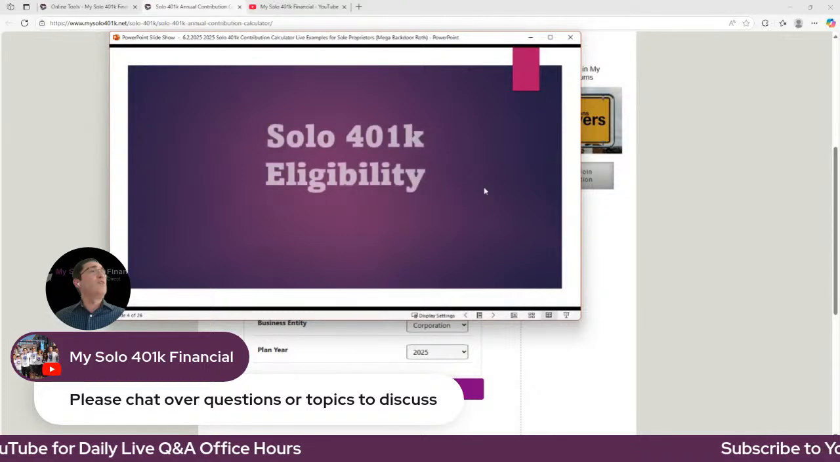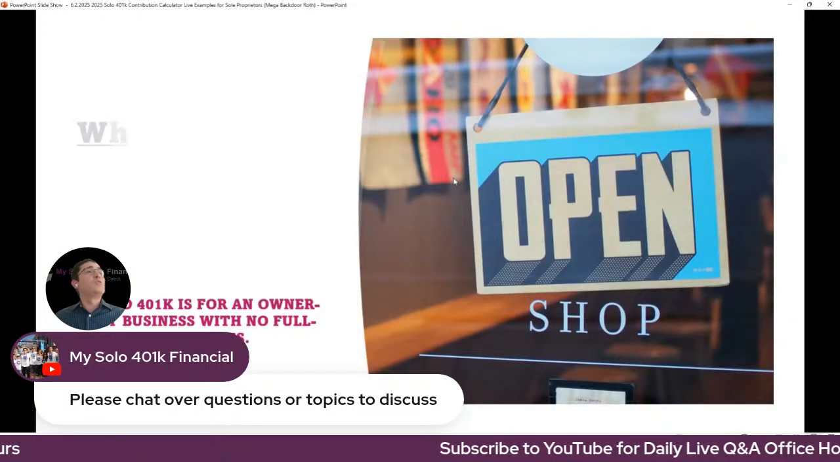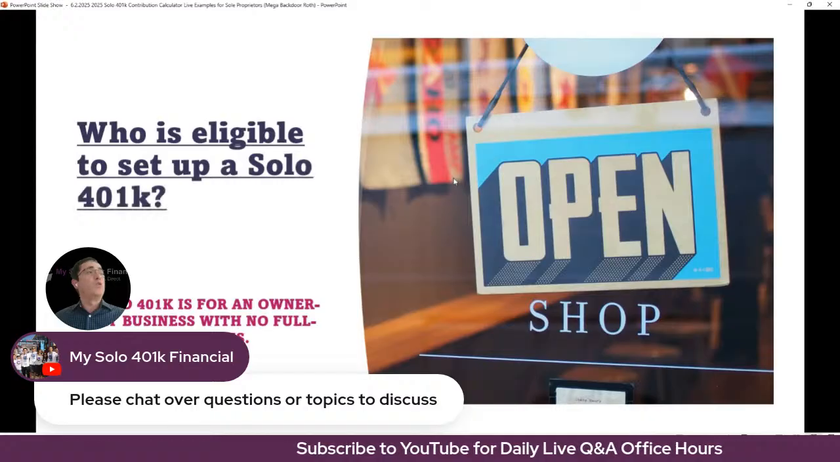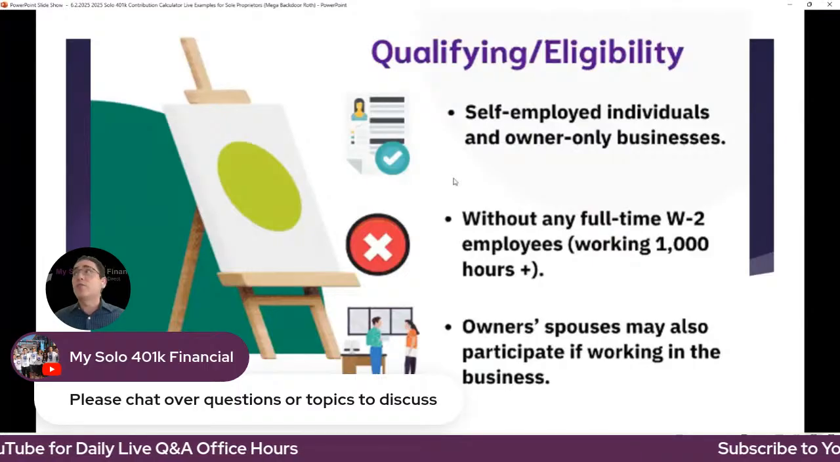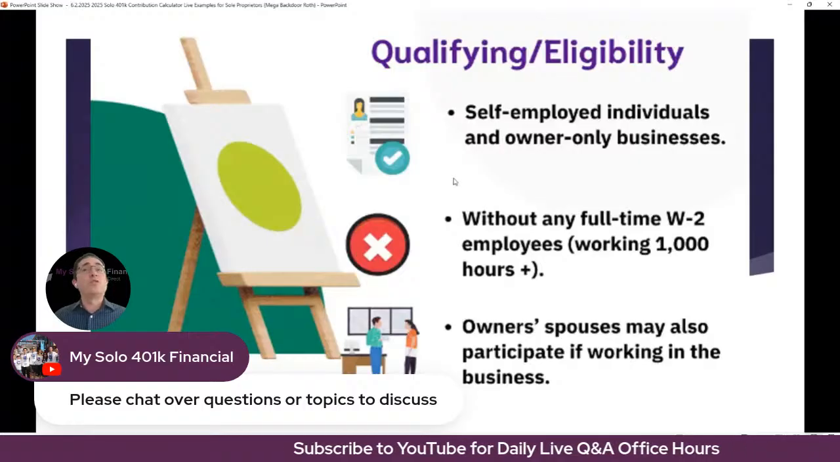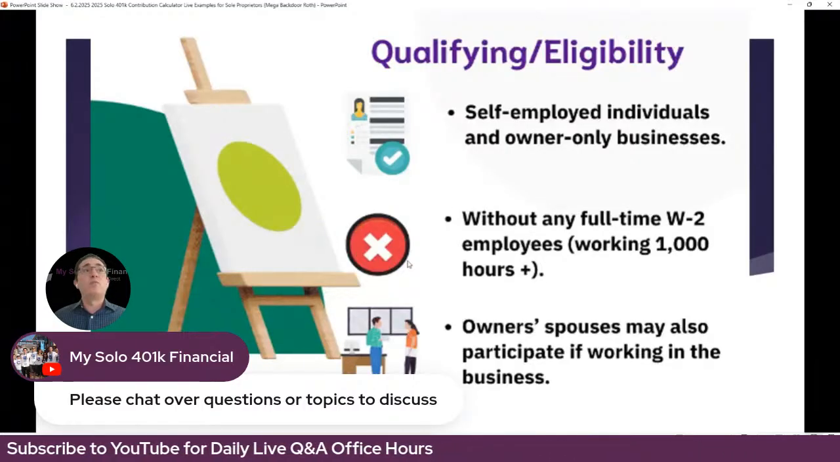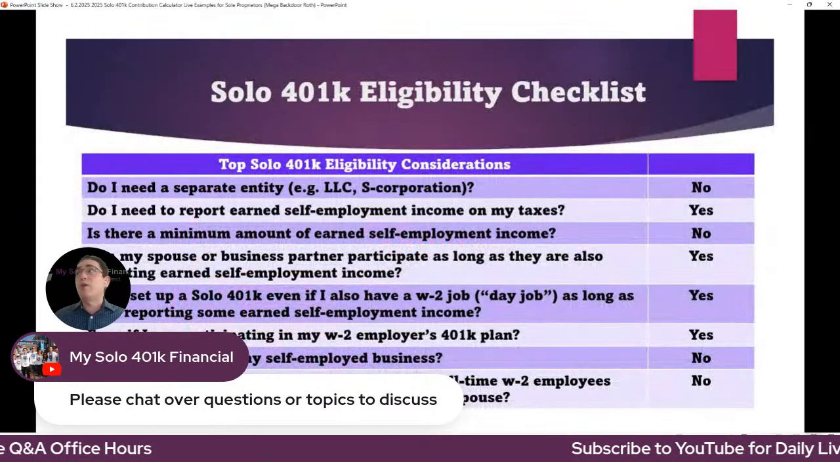But to first lay the foundation, solo 401k eligibility is for a self-employed individual with no full-time W-2 employees. So an owner-only business. Think like an independent contractor, solo practicing professional, like a CPA or attorney or realtor. The key is that you report earned self-employment income, and there are no non-owner, non-spouse, full-time W-2 employees working for any business owned by you or a spouse, if any.